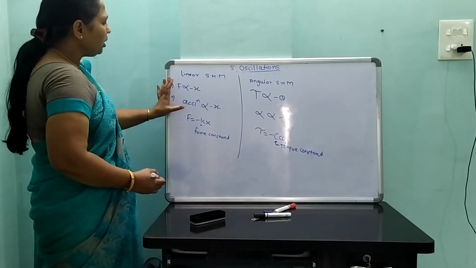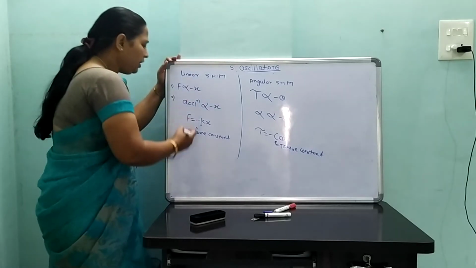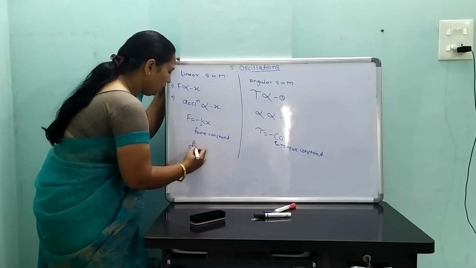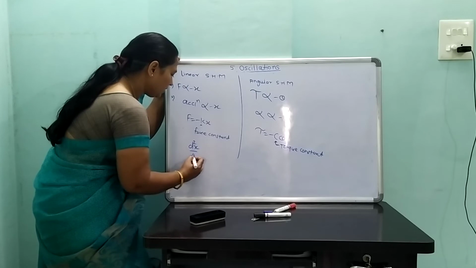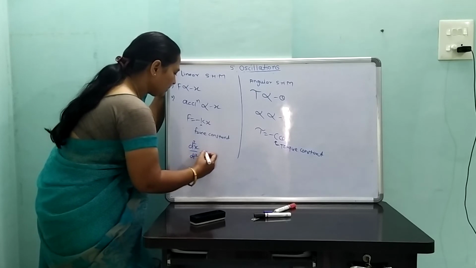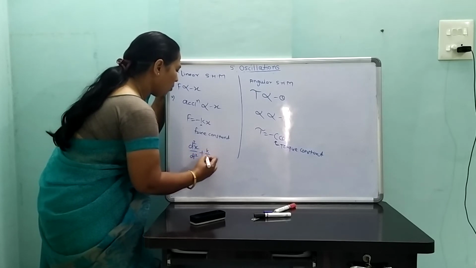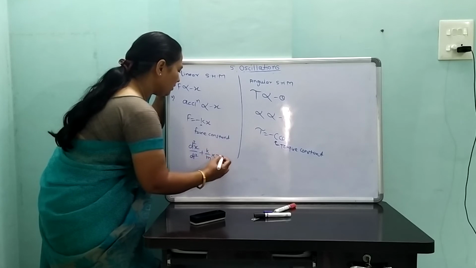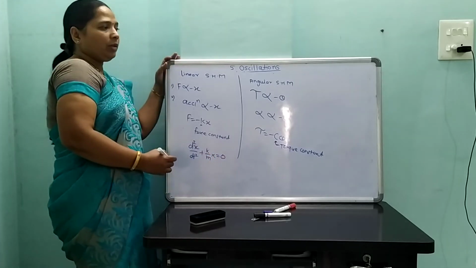The differential equation of linear SHM is d²x/dt² plus k/m into x is equal to 0.